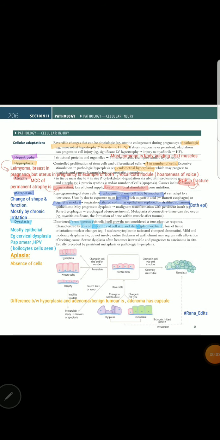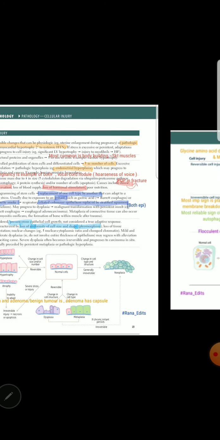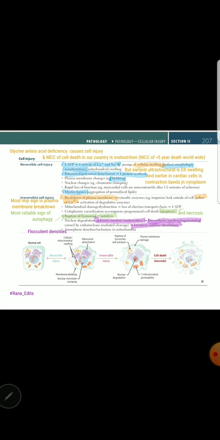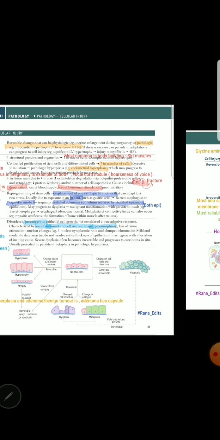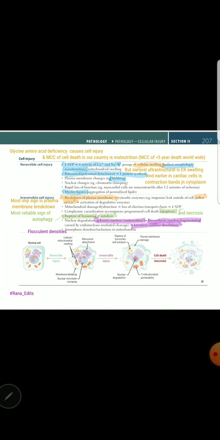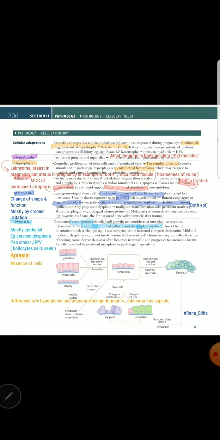Bismillahirrahmanirrahim. Today's topic is about pathology, cellular injury, and these two pages of cellular injury are important. First is related to cellular adaptations, like whenever cells are under stress, how they react. The other is two types of cellular injury, reversible or irreversible. So first we'll go through page 206.